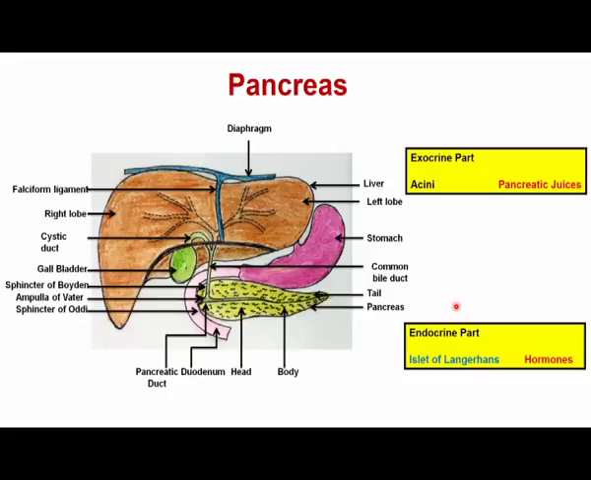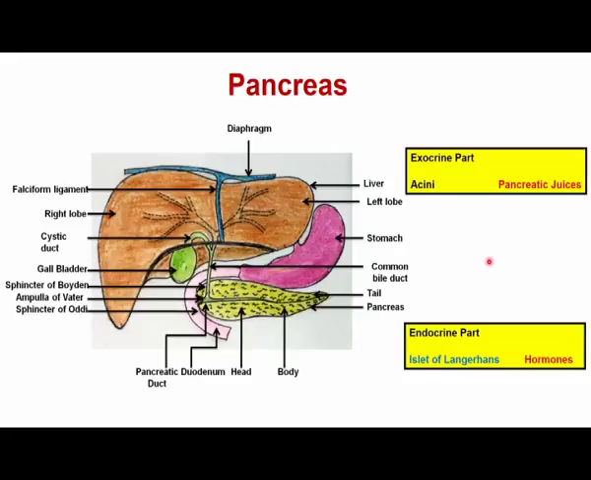The glucagon is actually regulating the glucose metabolism. Beta cells are present in the center of the endocrine part, and they secrete insulin. As you know, insulin is a hormone which controls glucose metabolism by converting the glucose into glycogen, a process which happens in the liver.